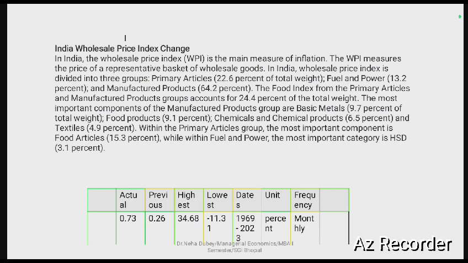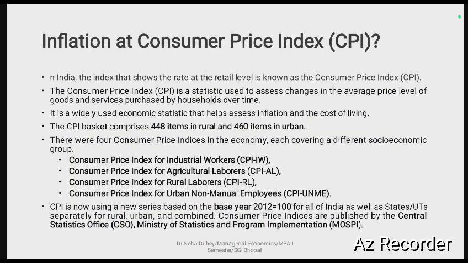The most important component of the manufactured products group is basic metals, that is 9.7% of the total weight. Food products contain 9.1%, and chemicals and other products 6.5%. Textiles 4.9%. Within the primary articles group, the most important component is food articles, that is 15.3%. While within fuel and power, the most important category is HSD, that is 3.1%. So here is a table shown.